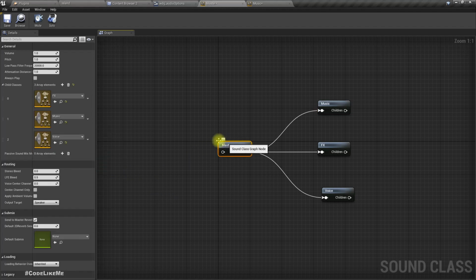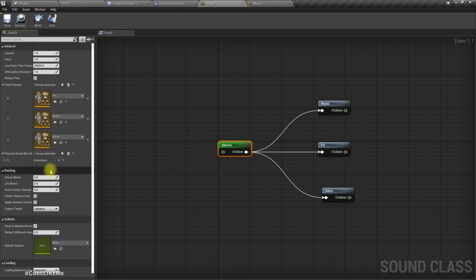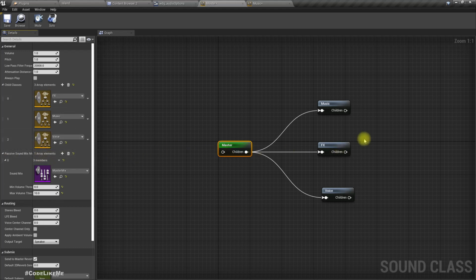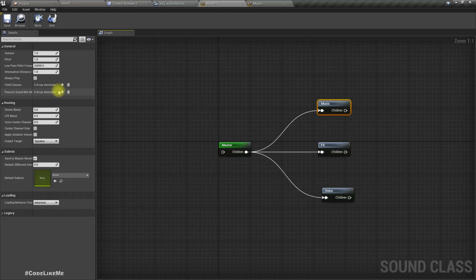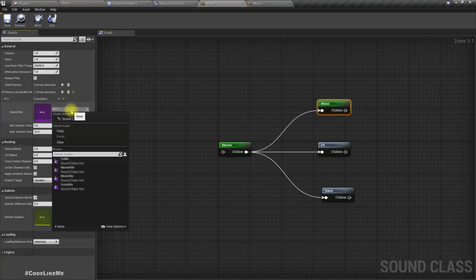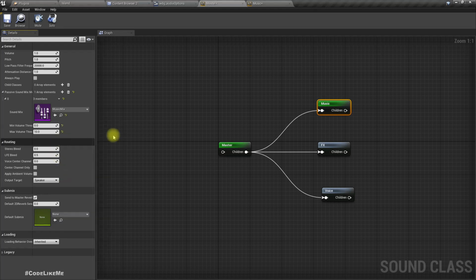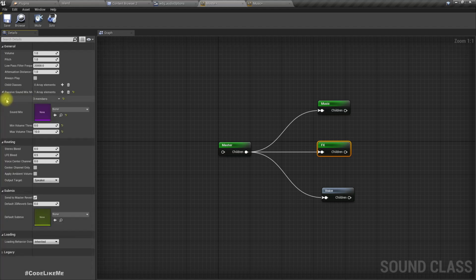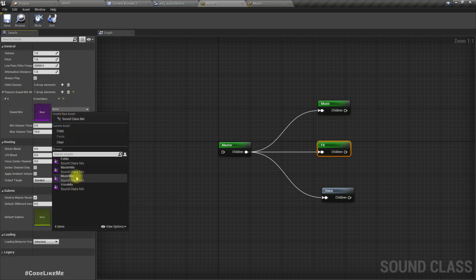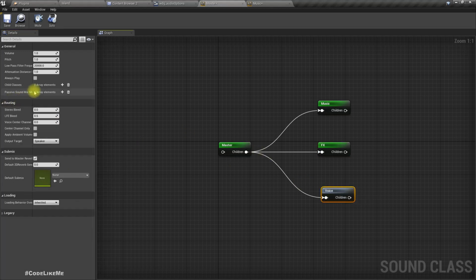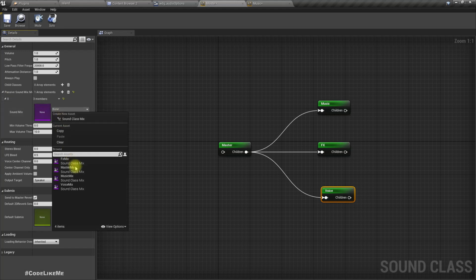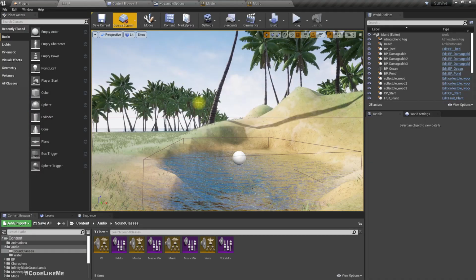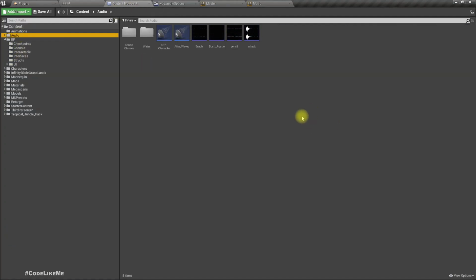We can assign it like this. Select the node, master mix. I don't need to make any changes. Music mix. Effects mix. Voice mix.